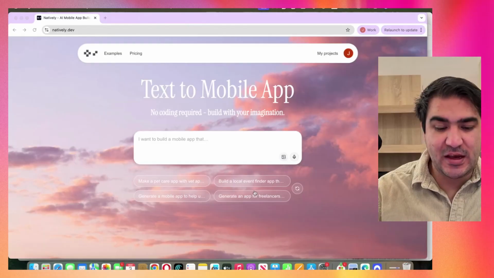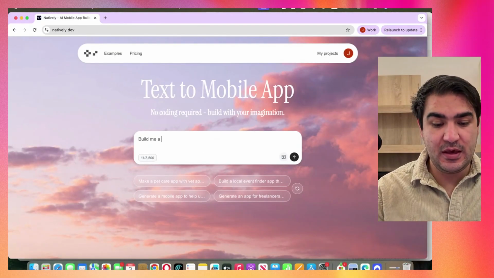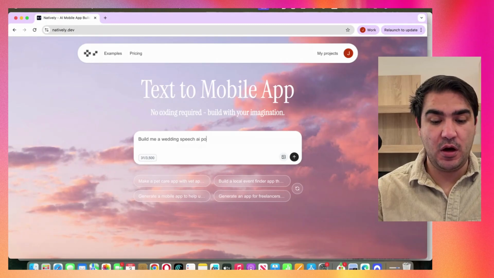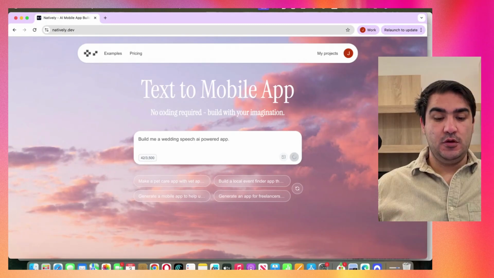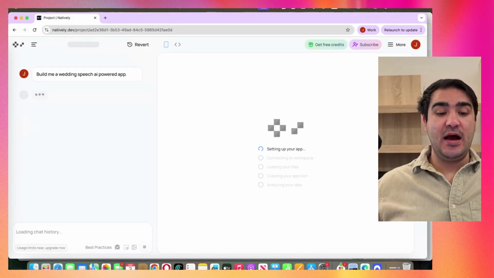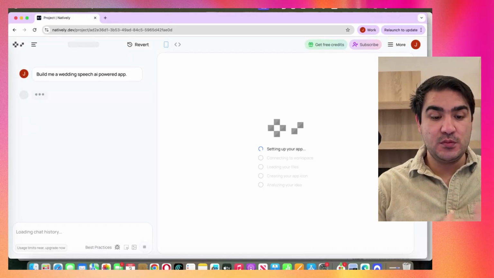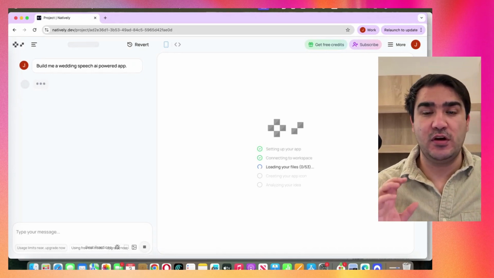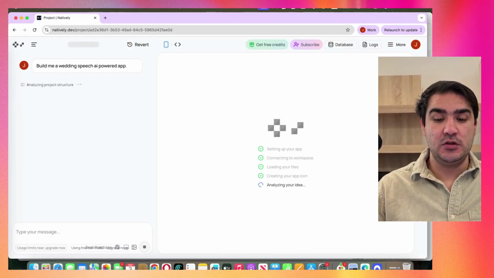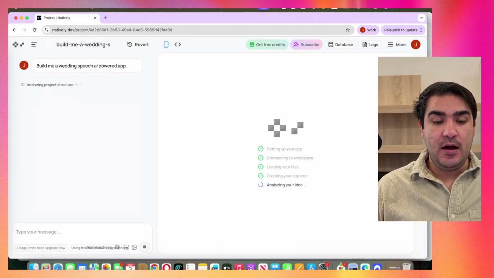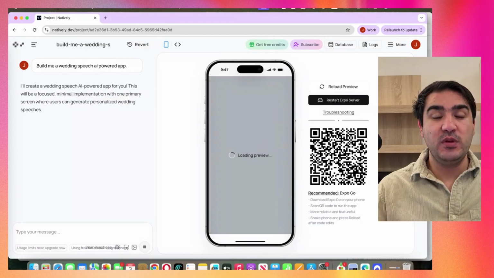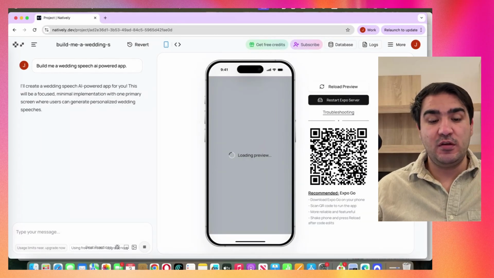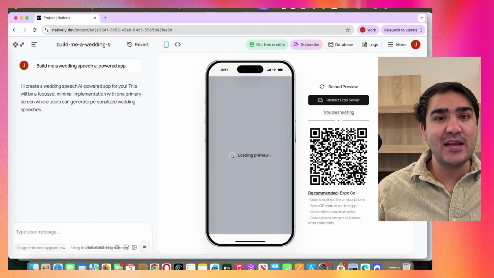So let's do it. The idea is very simple. We want to build a wedding speech AI powered app. So this is my prompt. We're just going to build a wedding speech AI powered app that we can actually prepare speeches with, and we'll see how Natively comes up with the app, and then we will make the design nice, make the flow nice, but also add some other functionalities, and then try to download the APK and see how it works. Everything will be taken care of by Natively. So you just need to get the prompt, and then Natively will provide the AI, a database, everything to power your apps. This is exciting.